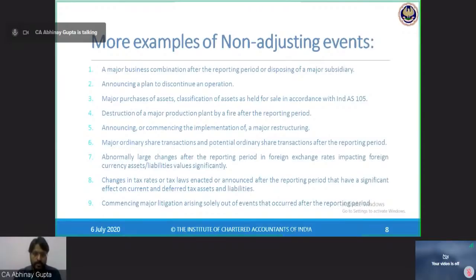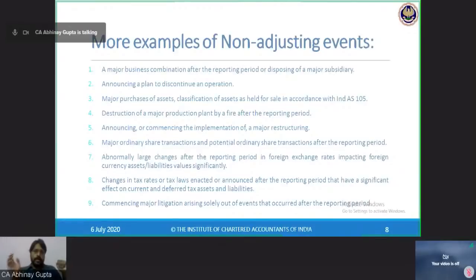Point number 8, changes in tax rates or tax laws enacted or announced after the reporting period that have a significant effect on current and deferred tax assets and liabilities. Now, I am preparing the financial statements for 31st March 2020. In the month of April, say a tax rate has been changed, the income tax rate. Do I need to revise my tax liability or deferred tax assets or liabilities for March 20 accounts on the basis of this new tax rate which has been changed in the month of April?